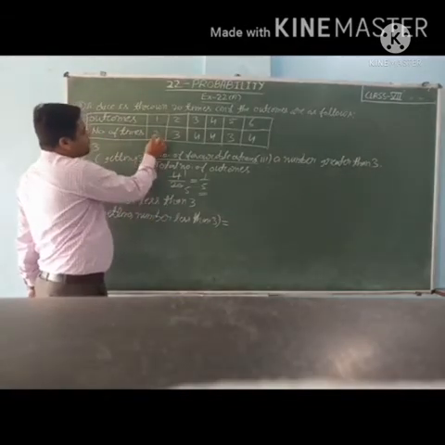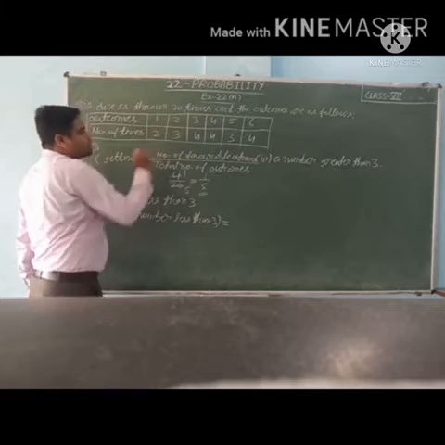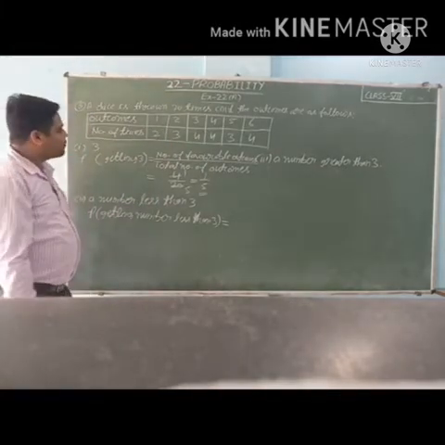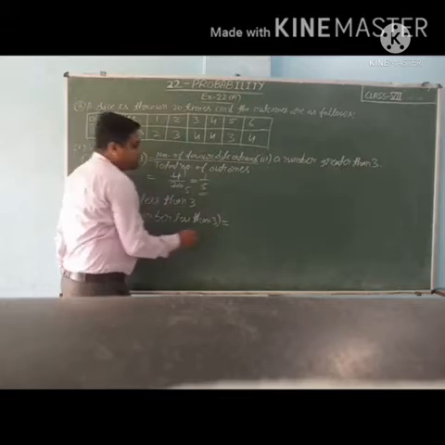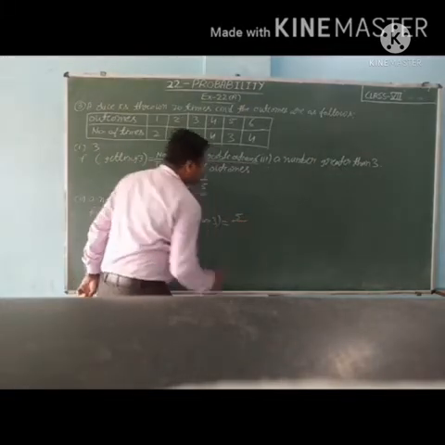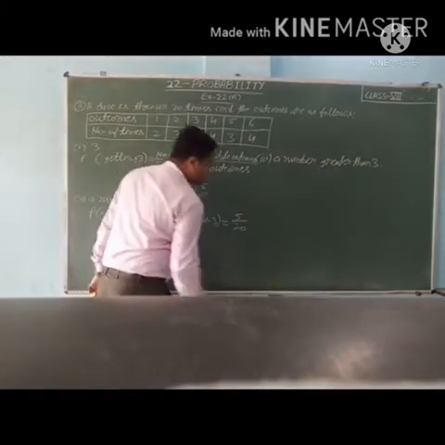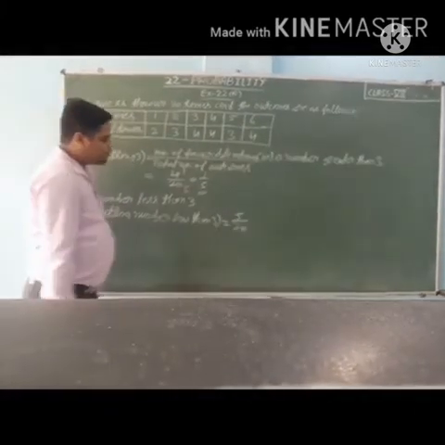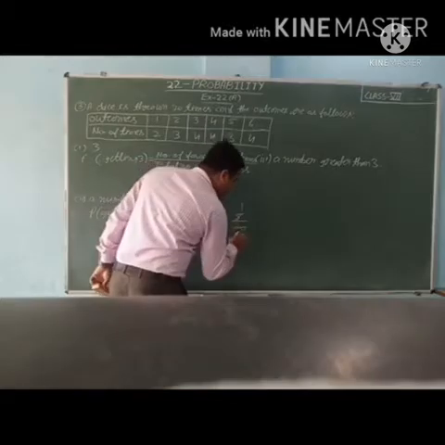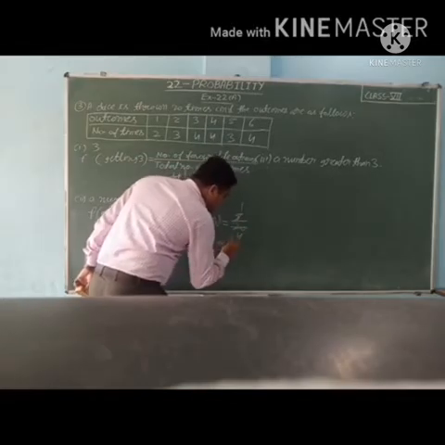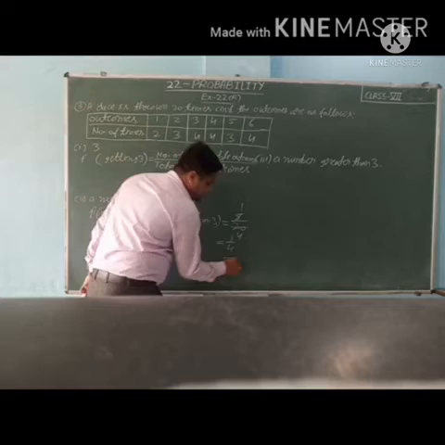So how many times is 1 coming? 2 times. How many times is 2 coming? 3 times. So number of favorable outcomes 2 plus 3, 5, upon total number of outcomes 20, because the dice is thrown 20 times. So 5 1s are 5, 5 4s are 20. It means 1 upon 4.